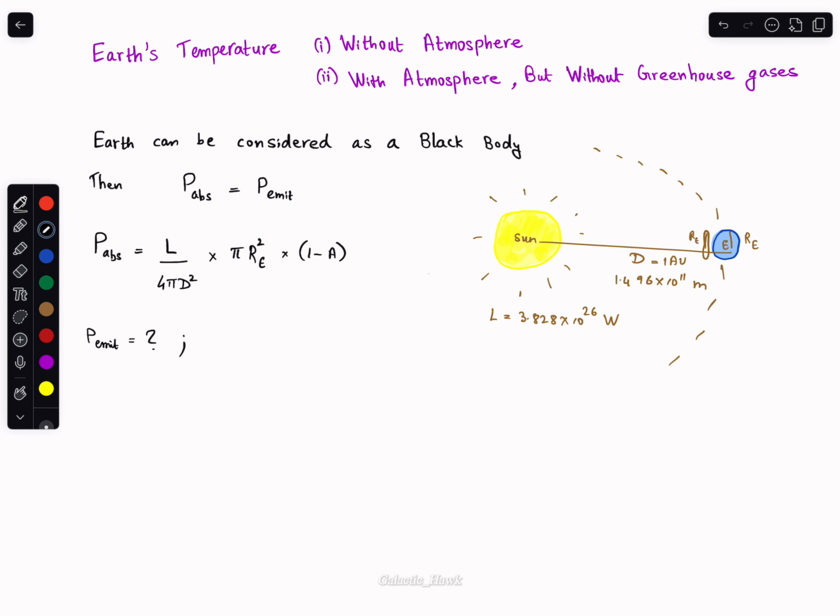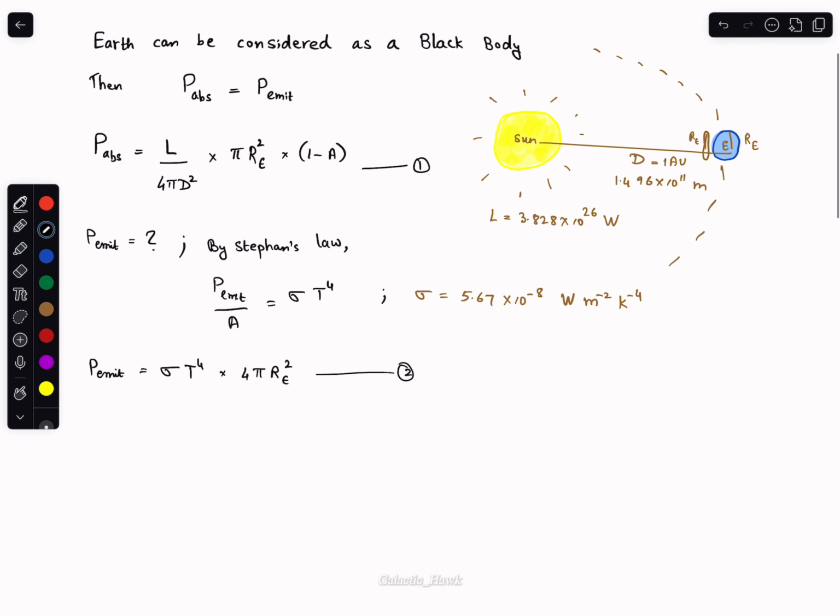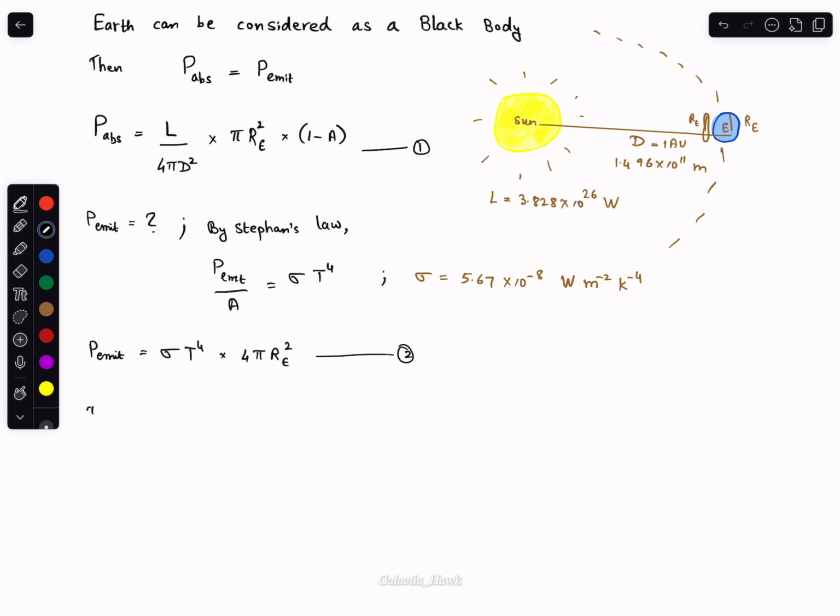Now to find the power emitted. According to Stefan's law for a blackbody, the power emitted per unit area is sigma T raised to 4, where sigma has the value of 5.67 times 10 raised to minus 8 watt meter raised to minus 2 Kelvin raised to minus 4. So the total power emitted will be sigma T raised to 4 into the surface area of our earth, that is 4 pi RE square. Let the earlier equation be equation number 1 and this be equation number 2. Now we can equate the power absorbed to the power emitted, that is 1 equals 2.